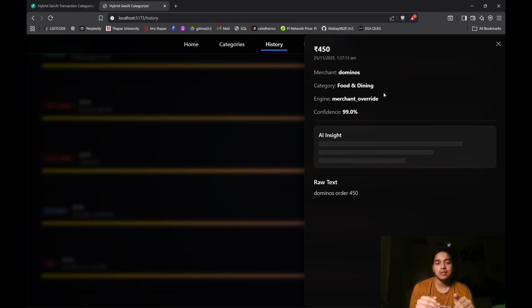It takes some time because this is running on CPU only. It is not running on GPU right now because the laptop is not powerful enough. But that also goes to show how much faster and cost effective it is at running.